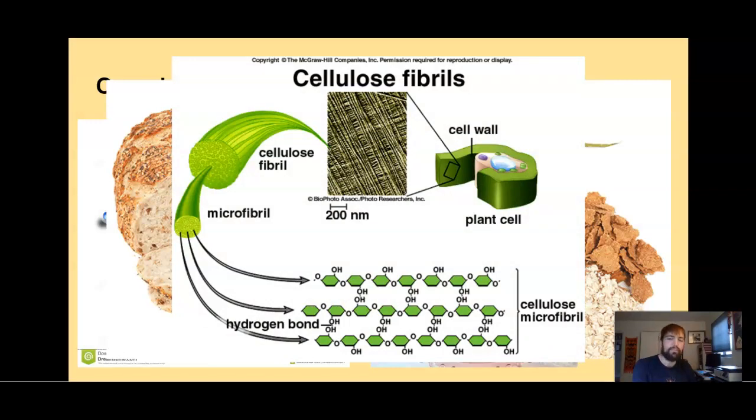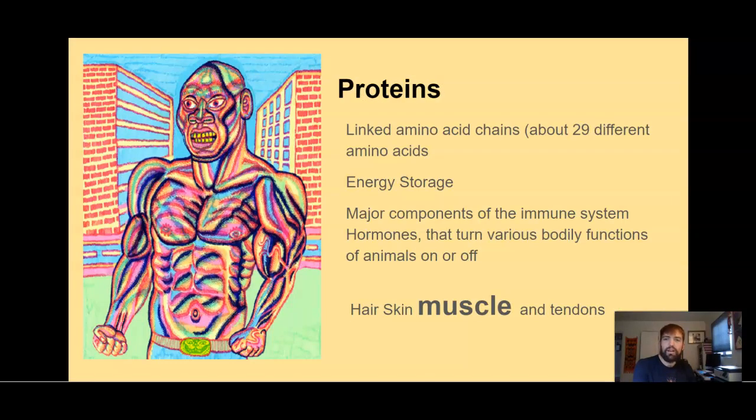There's many different types. Then you have proteins, which are super important in your body. You learned last year, they're linked amino acids. They help store energy. They're important for the immune system, hormones that turn off various bodily functions, hair, skin, muscle, and tendons. All right? And some proteins store energy, some are for the immune system and chemical messengers. So yeah, they're just super important, and they speed up certain reactions.